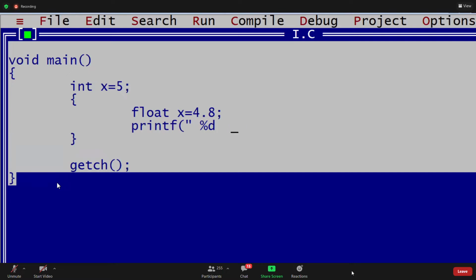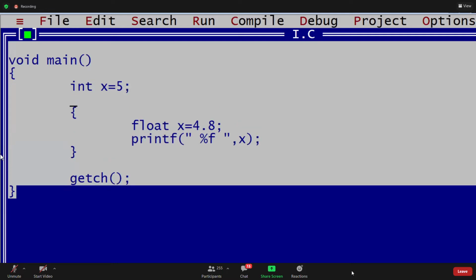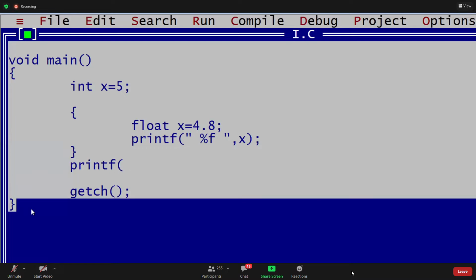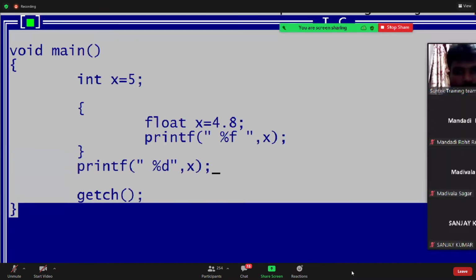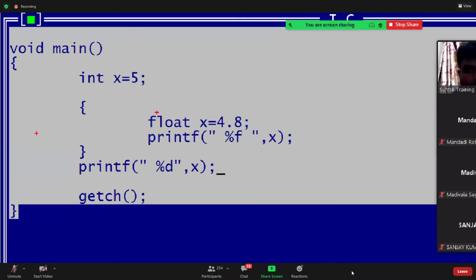Now I want to print percentile f for the x value. This x value I'm going to print. See this, the scope of x is within this parenthesis. I will explain. Print this value, percentile x. Now see this, guys. This float x scope is within this box, within this parenthesis. What about the integer x scope? That is the main function scope.